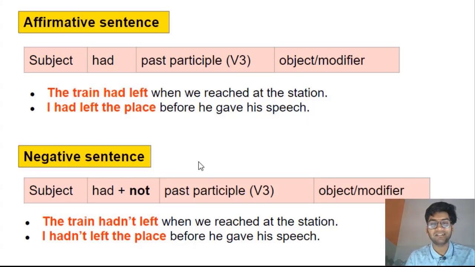Negative sentences, very simple. We just add not after the auxiliary verb. Subject had not followed by past participle followed by object or modifier, that is optional, right? The train hadn't left. Hadn't is a contraction of had not. In negative sentences, we contract had and not, right? The train hadn't left when we reached the station. I hadn't left the place when he gave his speech. That's how we form negative sentences, right?